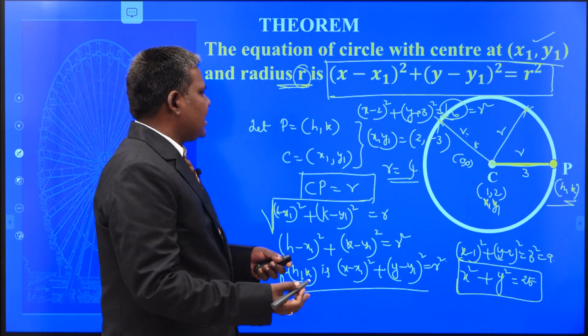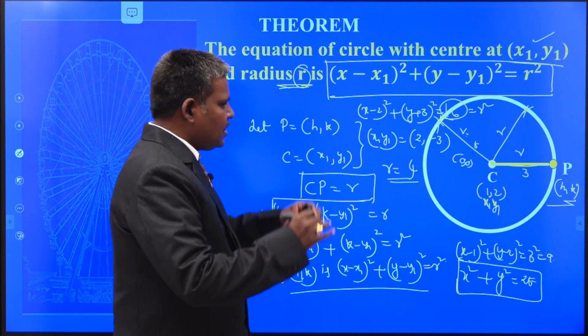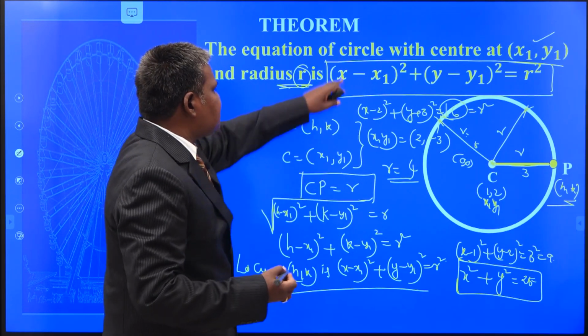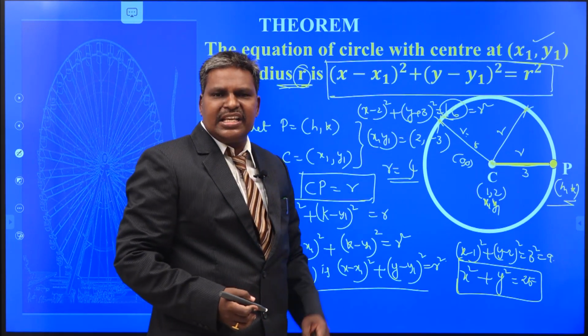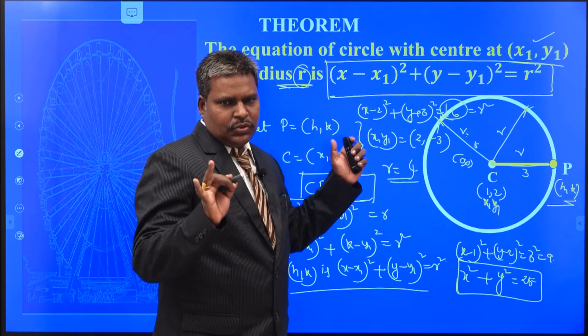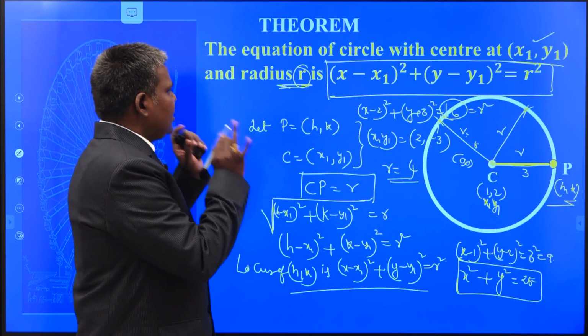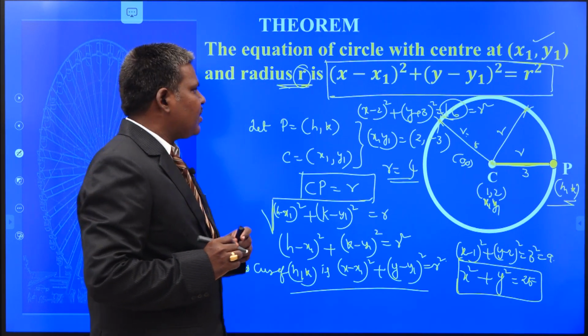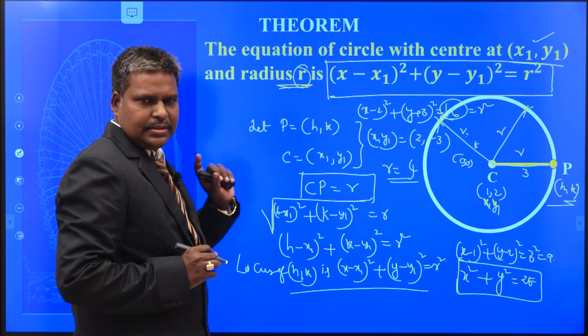Once you know the center and radius, you can form the equation of circle. Once you put the second degree equation in this form, you can easily write the center and radius in this manner. So this is the theorem. Equation of circle with center at (x1, y1) and radius r is like this.